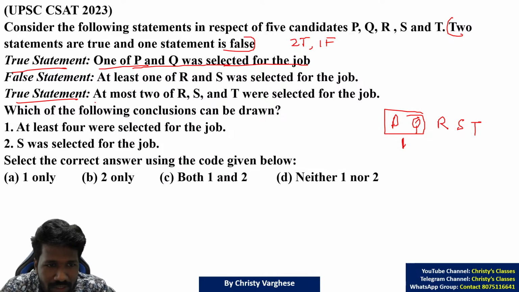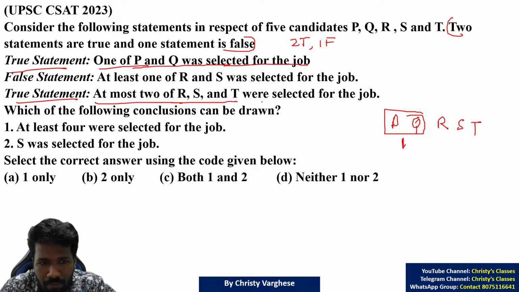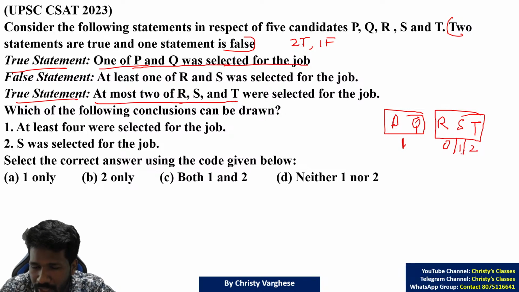Next true statement is at most 2. At most 2 means maximum 2 people from RST are selected. That means from RST, 0 or 1 or 2 people are possible. Not more than 2, because maximum 2 is mentioned.